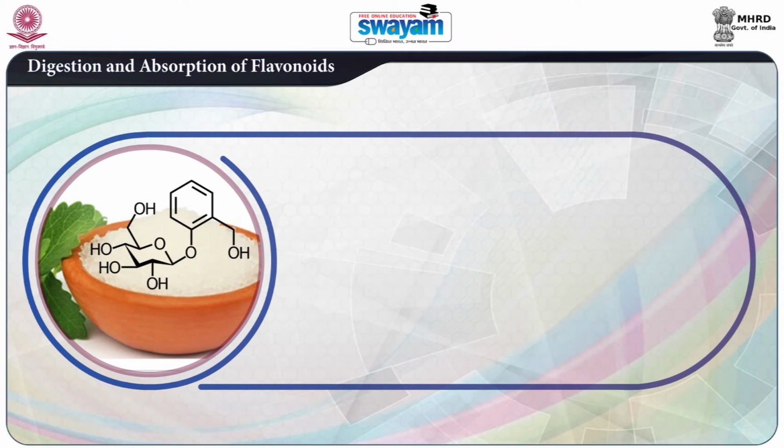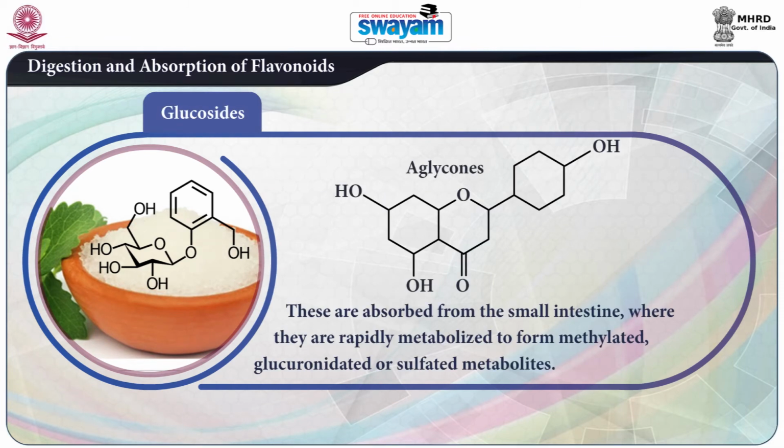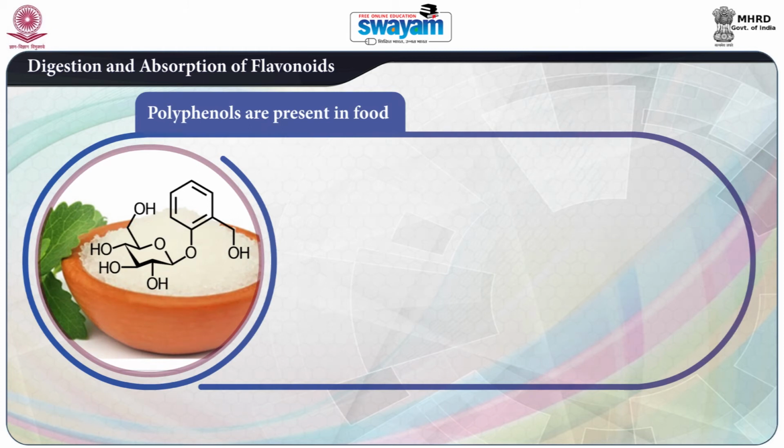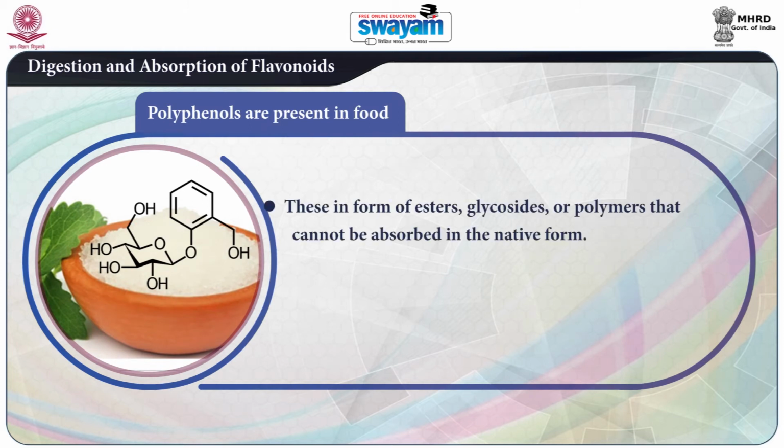Generally, the aglycones and glycosides are absorbed from the small intestine, where they are rapidly metabolized to methylated, glucuronidated and sulfated metabolites. However, most polyphenols are present in food in the form of esters, glycosides and polymers that cannot be absorbed in the native form.